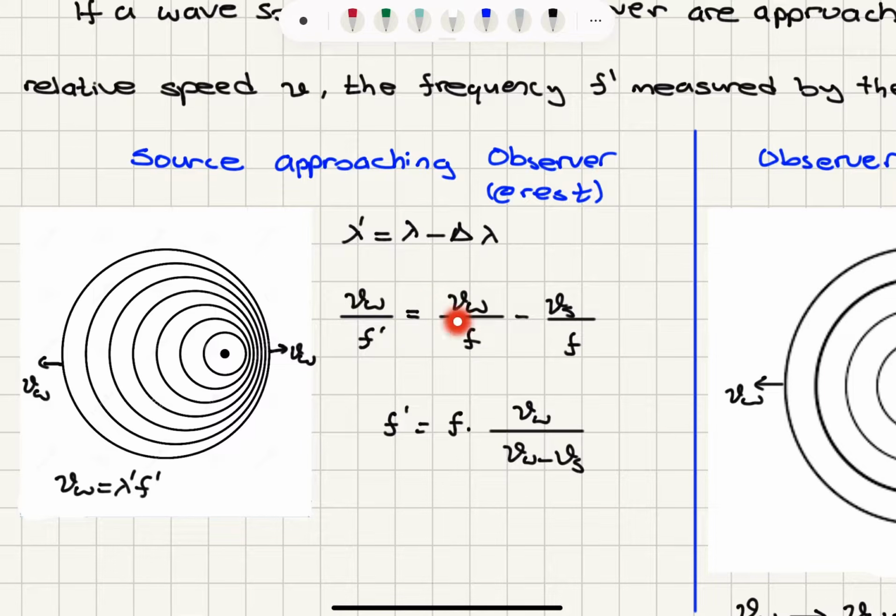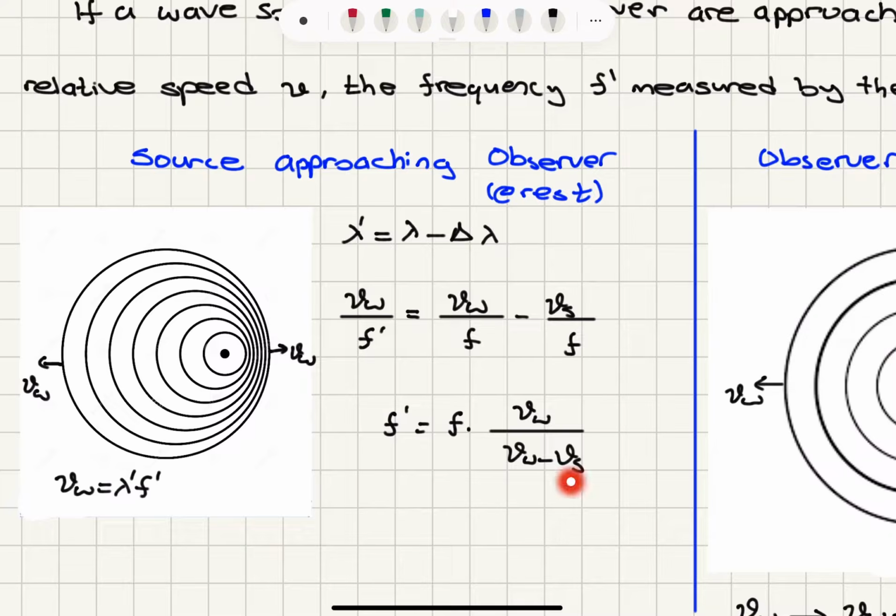Lambda is the speed of the waves divided by the true frequency of the source minus the decrease in the wavelength, which is due to the speed of the source multiplied by the period, or speed of the source divided by the frequency. So with that, we see f prime is equal to f times the propagation speed of the waves, divided by the propagation speed of the waves minus the propagation speed of the source.